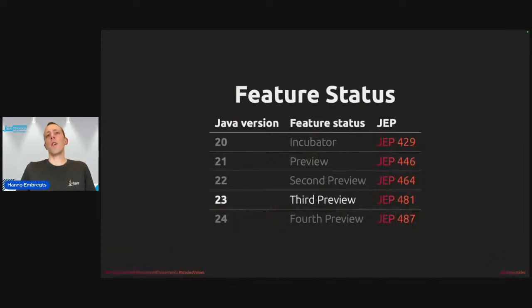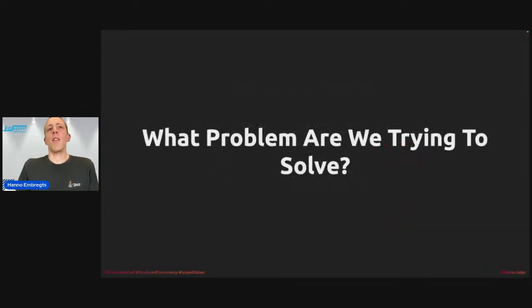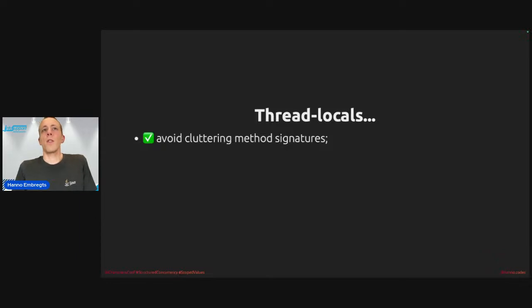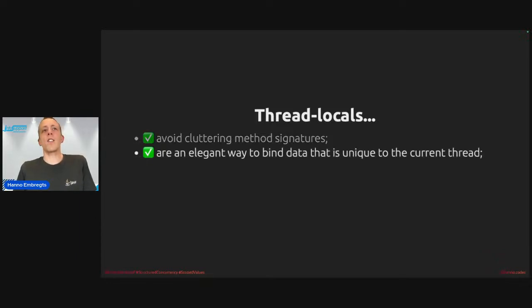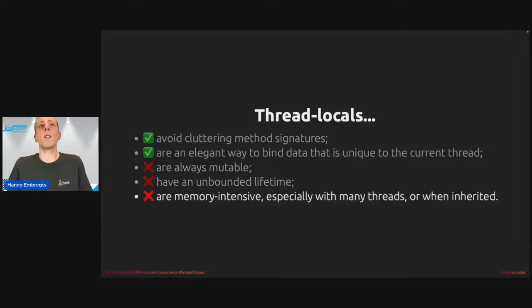These are developed in tandem with structured concurrency, so they are also in third preview. This is Java's modern answer to thread locals. Let's recap here. Thread locals had some pros, an elegant way to bind data that's unique to the current thread, but they are always mutable, having an unbounded lifetime as long as the thread lives, and they are memory intensive, especially with many threads.